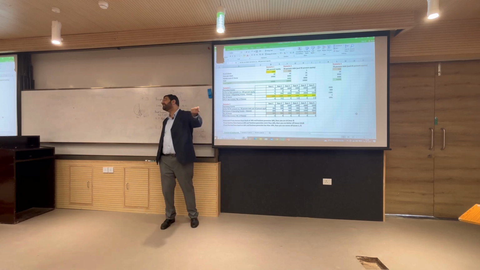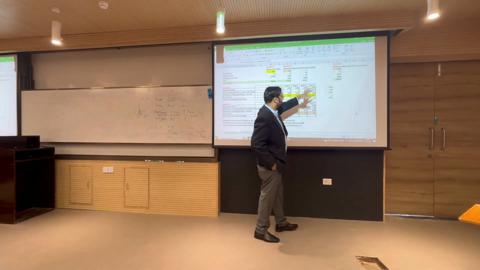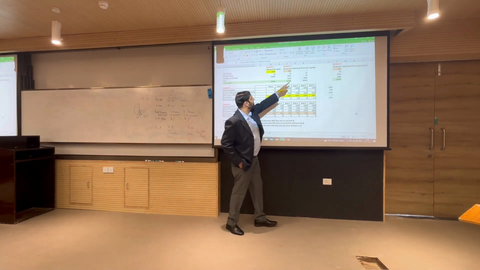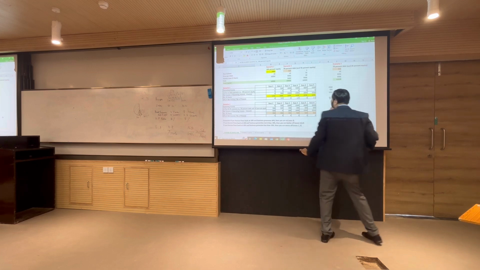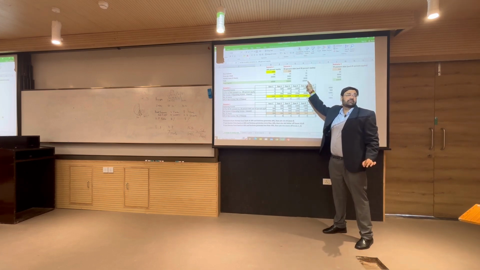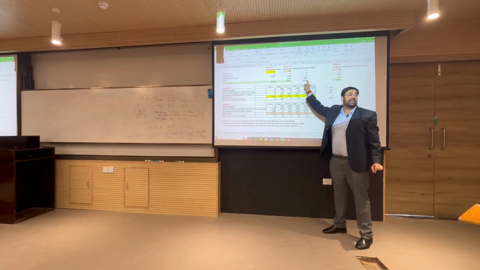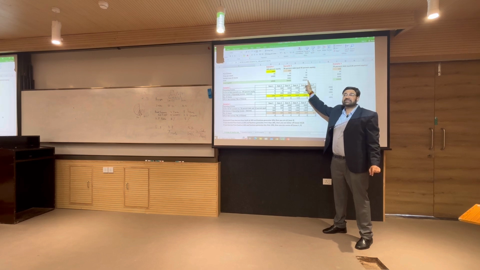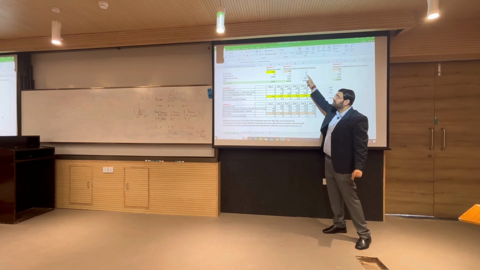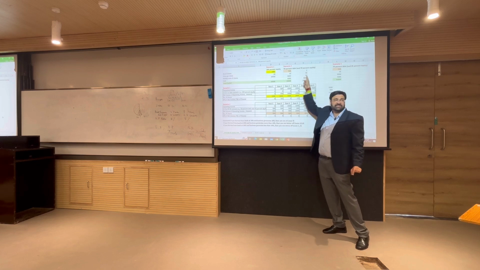Now let me take an extreme case scenario. This is a different scenario altogether. In this scenario I am taking an extreme case. 10,000 rupees total capital, out of it funded from debt 9,990, 99.9% funded by debt, only 10 rupees funded by equity, 1 share of 10 rupees. Are you getting the case?